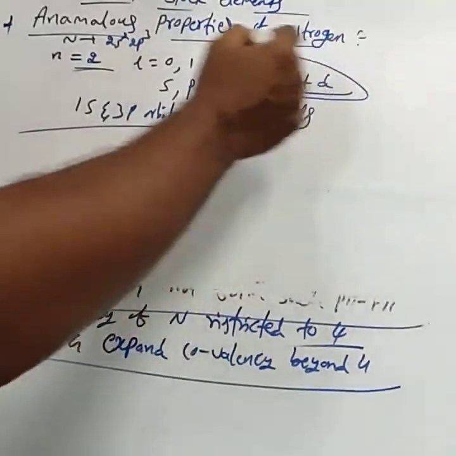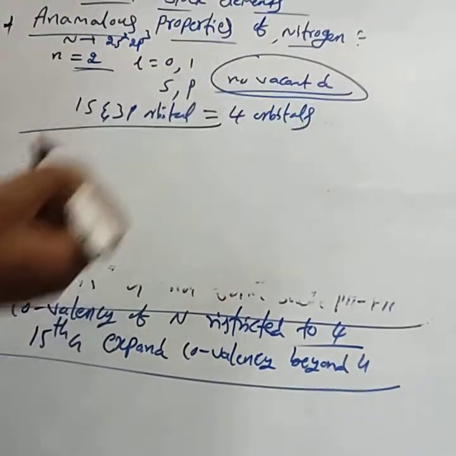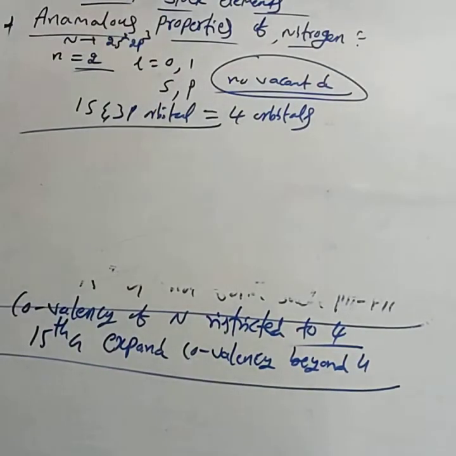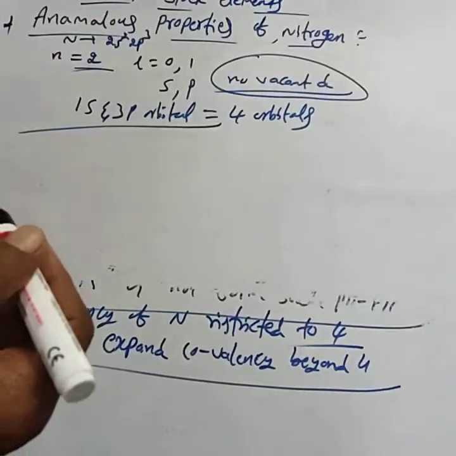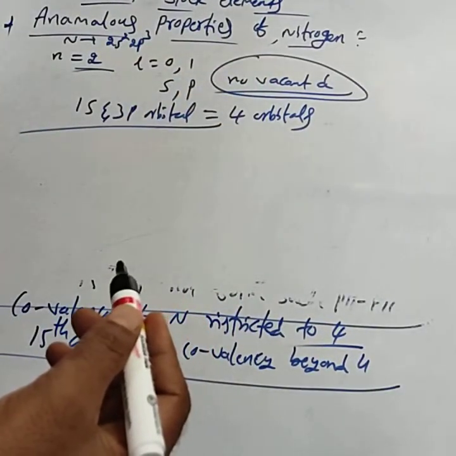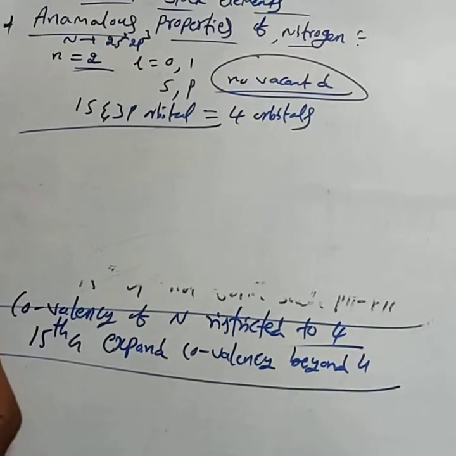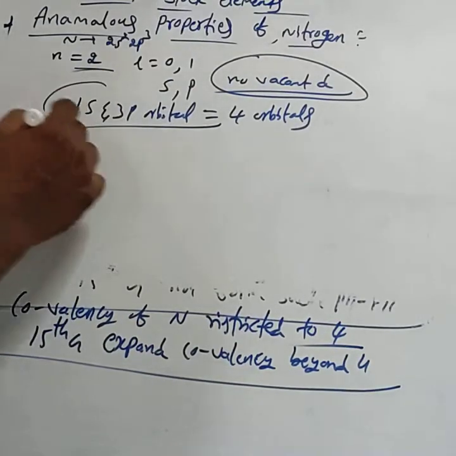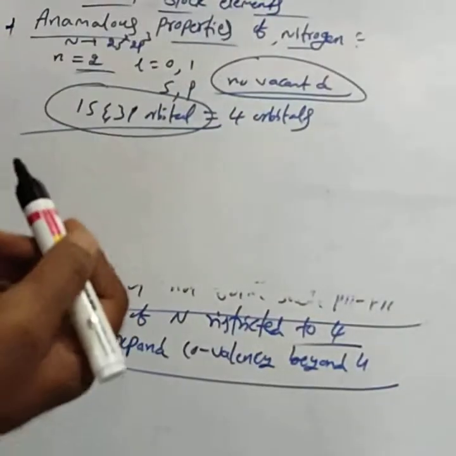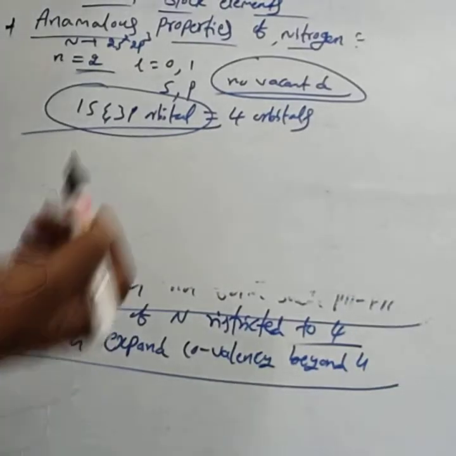This is the most important point. Nitrogen provides only 4 orbitals. What are the 4 orbitals? 1 s orbital and 3 p orbitals. There is no vacant d orbital. That is, due to the non-availability of the vacant d orbital, the covalency of nitrogen is restricted to 4. By using these 4 orbitals, nitrogen has the ability to form 4 bonds. Hence, the covalency of nitrogen is restricted to 4.